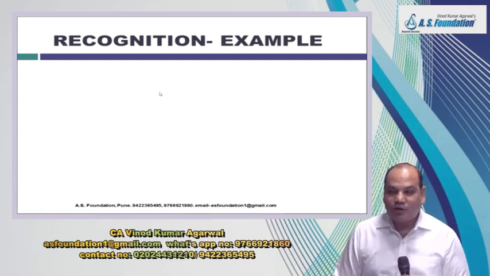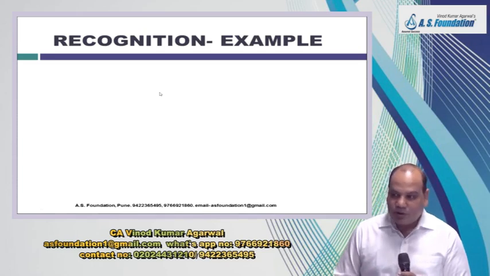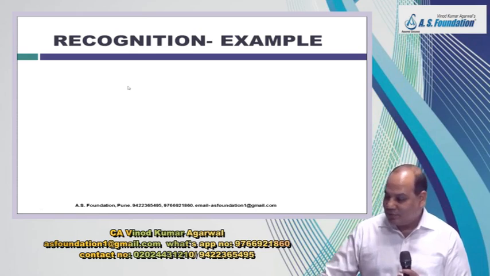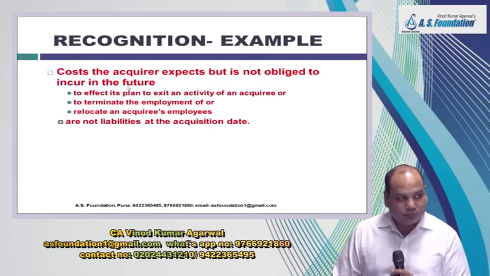Asset is a resource controlled by an entity arising out of past event and from which future economic benefits are expected. What is a liability? It is an obligation arising out of past event and settlement of which will result into outflow of resources embodying economic benefits also.